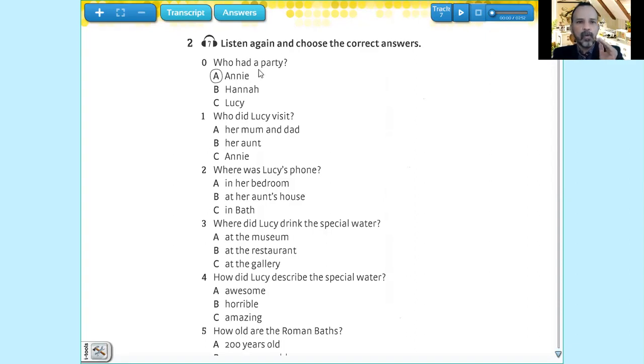Who had a party? Who did Lucy visit? Where was Lucy's fun? Where did Lucy drink the special water? How did Lucy describe the special water? And how old are the Roman baths? Okay, that's it. Very simple, guys. Thank you very much. Okay, do the consolidation test or progress test. With the knowledge that you have here, check your books and workbooks.